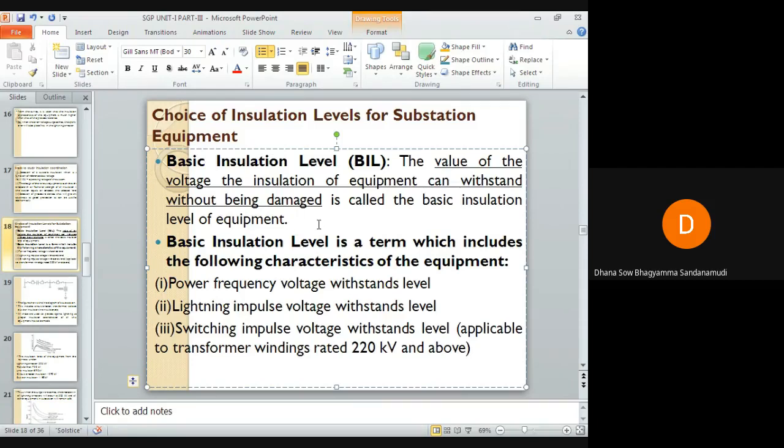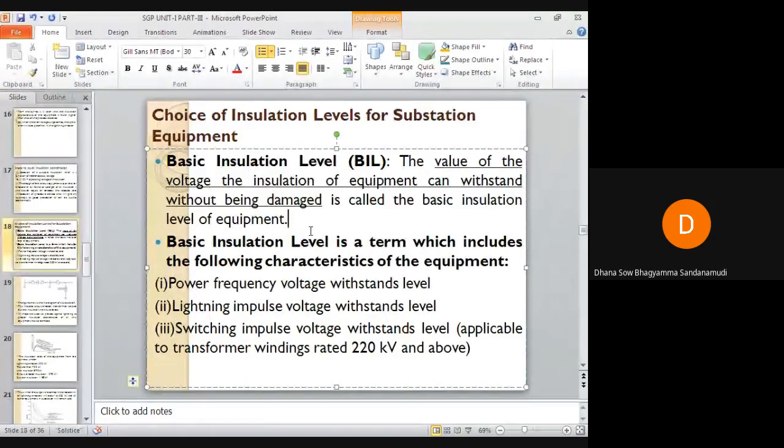Okay, choice of insulation levels for substation. The basic insulation level is the value of the voltage the insulation of the equipment can withstand without being damaged.